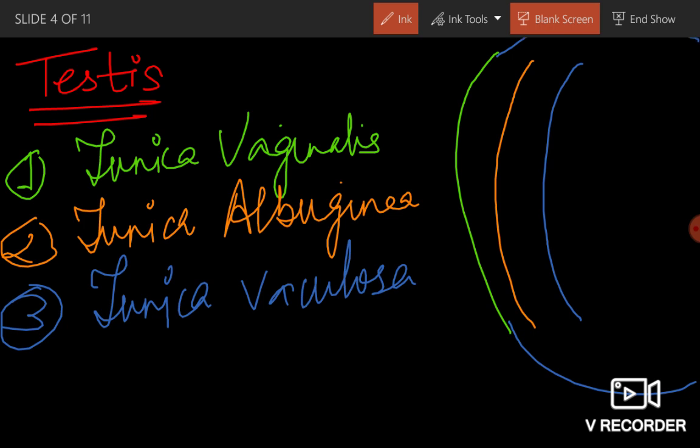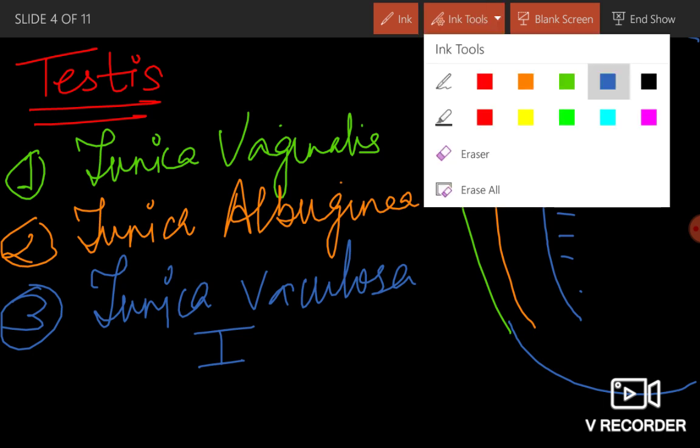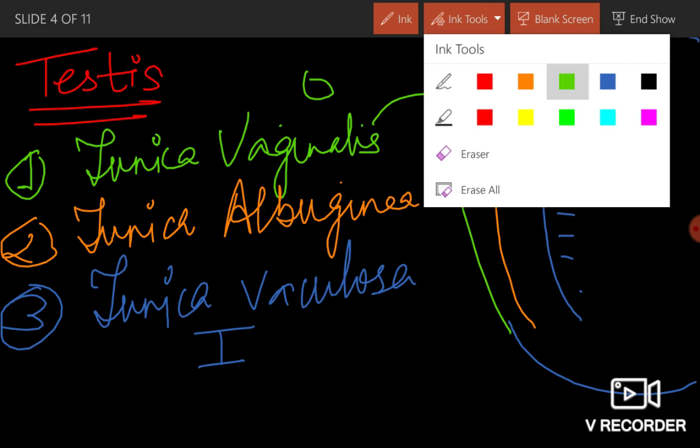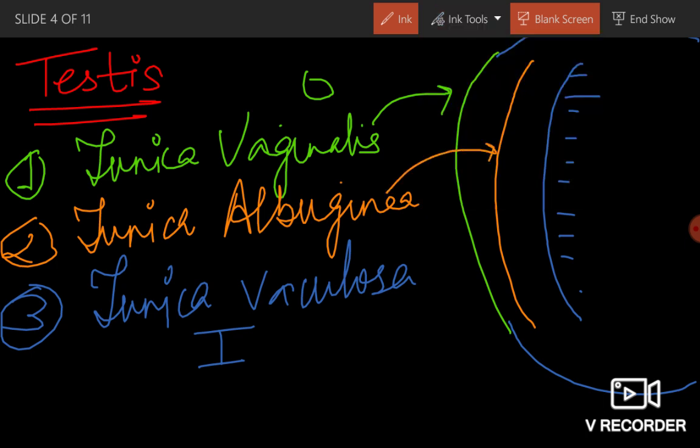It is connected to testicular lobules because it is the innermost, and tunica vaginalis is the outermost. Tunica vasculosa is the innermost vascular coat of testis which lines the testicular lobules.